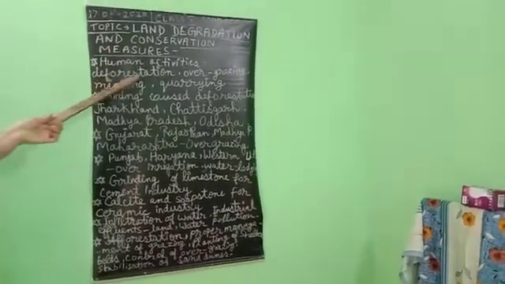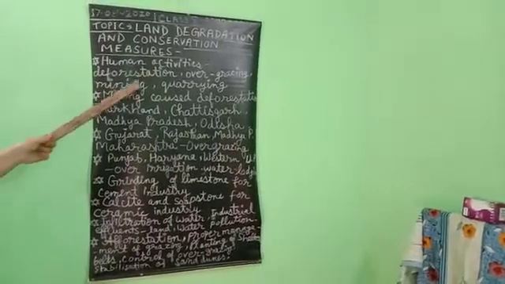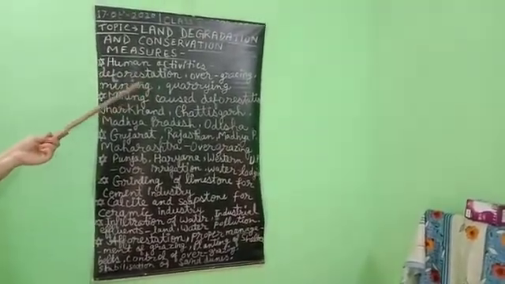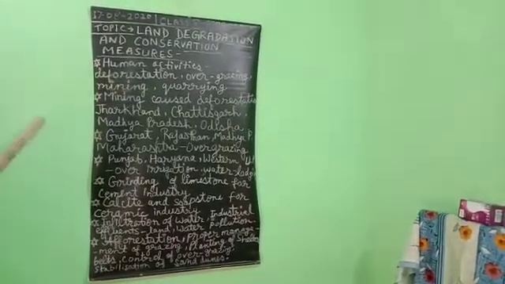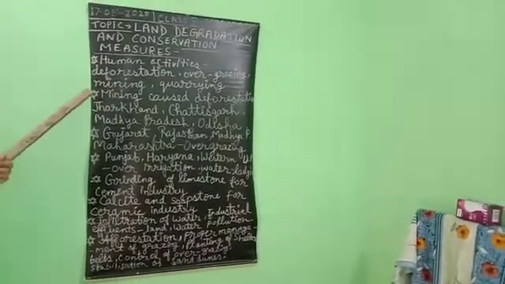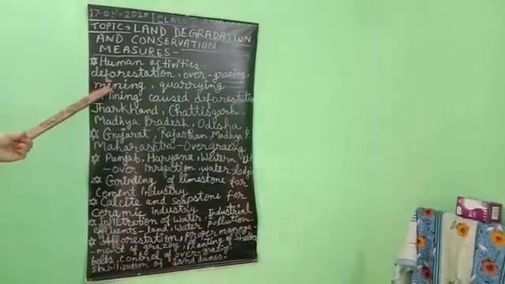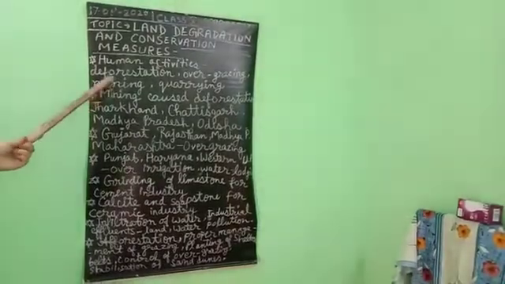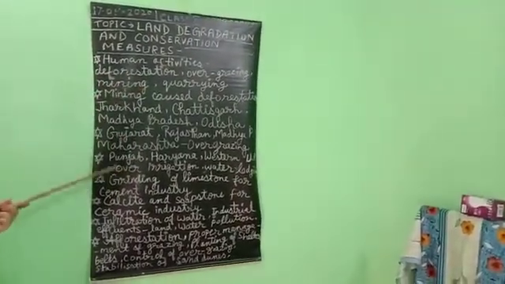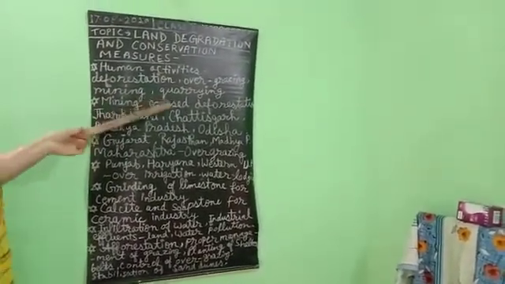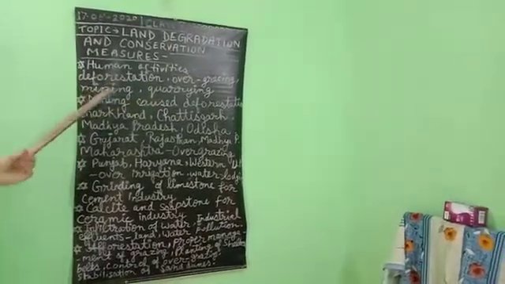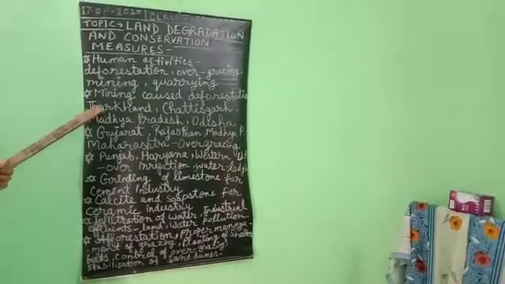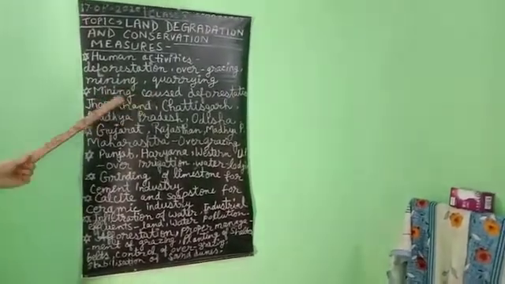Next one, overgrazing. Overgrazing means overgrazing of animals in the pasture and grazing land. Next one, mining activities. Mining activities cause air pollution, land degradation, and many types of pollution. Quarrying is also a part of the mining activities. Mining causes deforestation in Jharkhand.